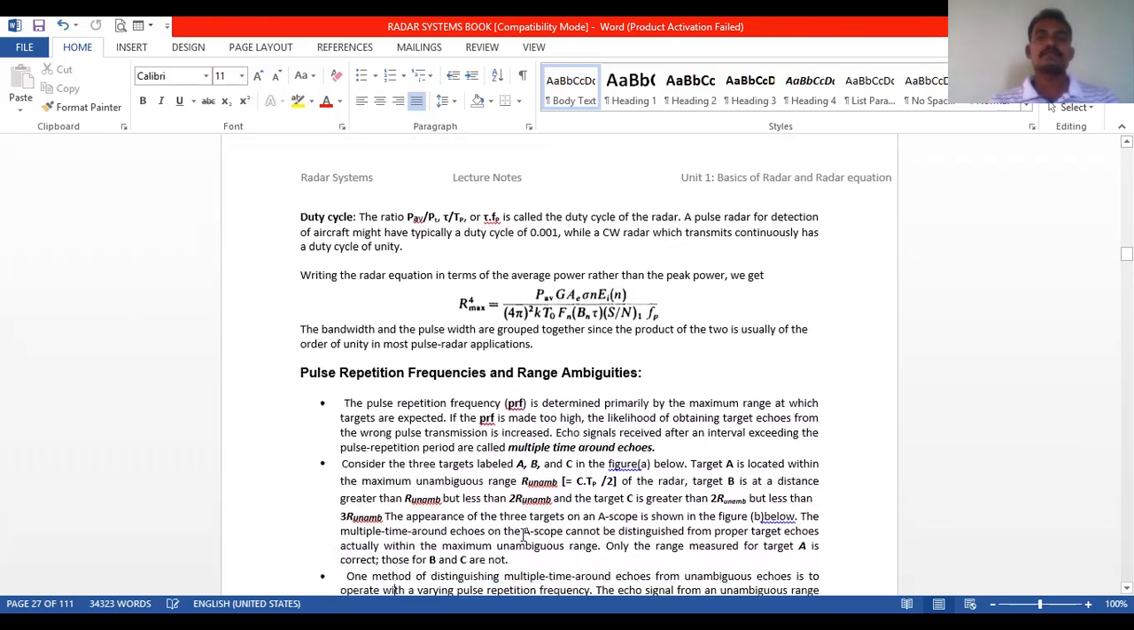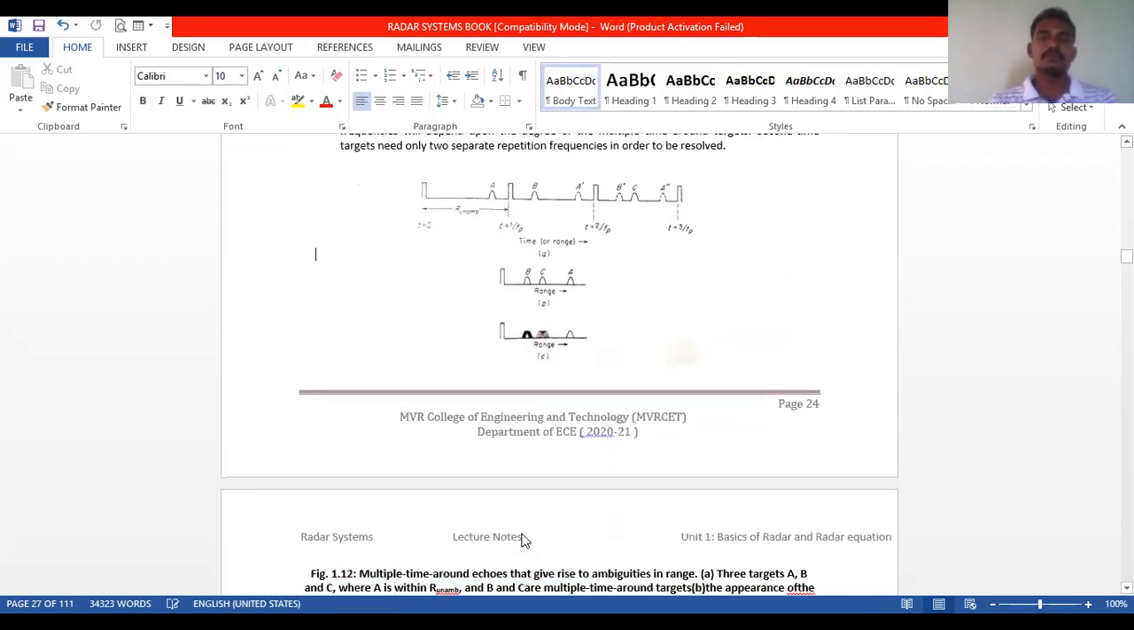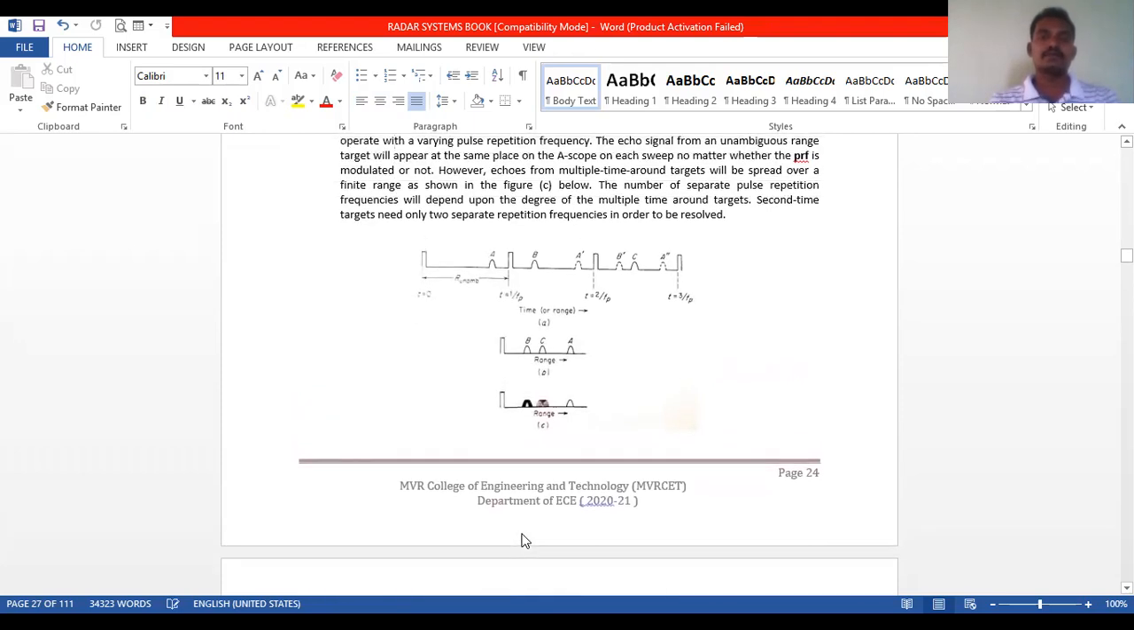Next, pulse repetition frequencies and range ambiguities.